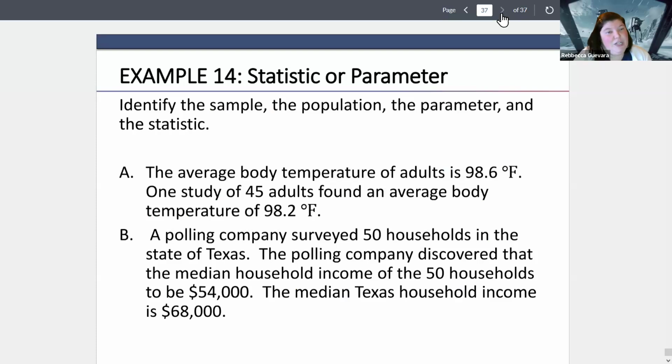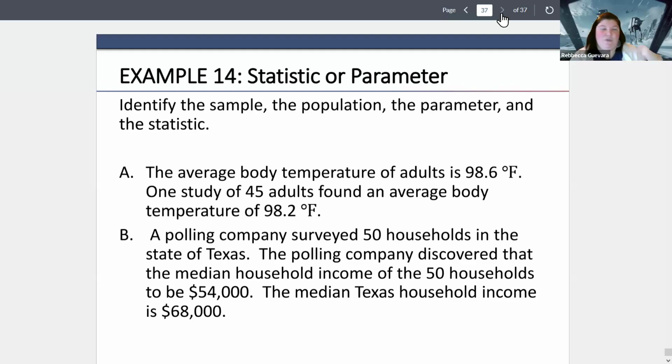And then this is just a little more complicated. So you may want to pause and think about this before we do it. But we're going to identify the sample, the population, the parameter, and the statistic. So the average body temperature of adults is 98.6 degrees Fahrenheit. One study of 45 adults found an average body temperature of 98.2. So from A, I want you to look at it and identify what is the sample that they're looking at, what was the population it came from, what is the parameter, what is the statistic.